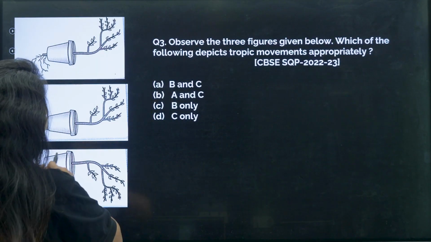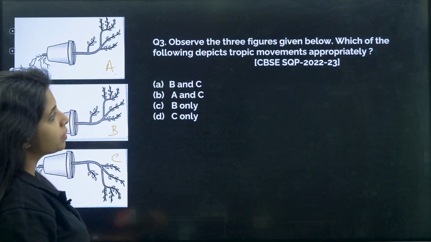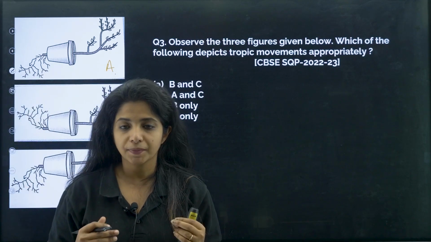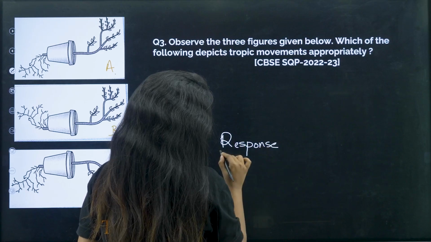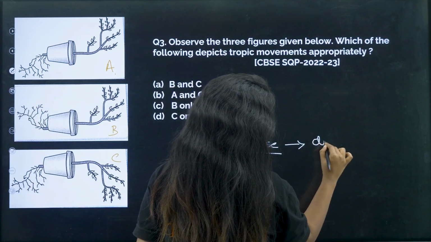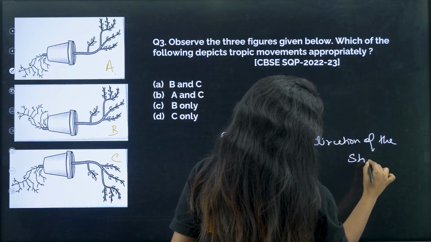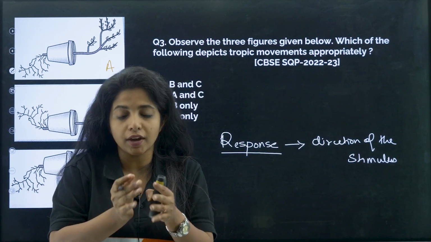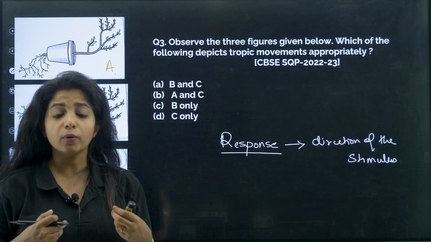Observe the 3 figures given below. Which of the following depicts tropic movements appropriately? What do you mean by tropic movements? Tropic movements are the movements where the response would be in sync with the direction of the stimulus. For example, if I touch a touch-me-not plant, it will just close itself. It won't move towards me or away from me. It has nothing to do with the direction of the stimulus.